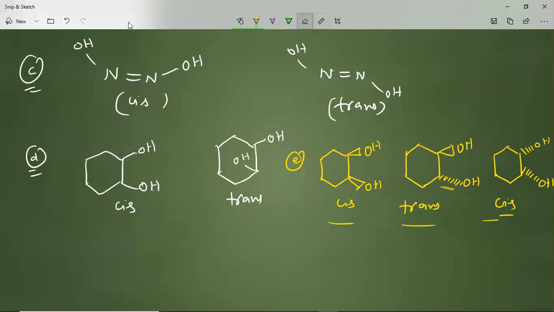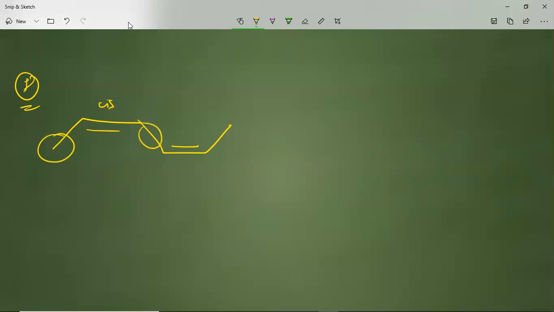Another example we will see is diene. In diene, I can write a diene like this, and here a double bond, here a double bond I am writing, and I can call this one cis because this portion is present on the same side.